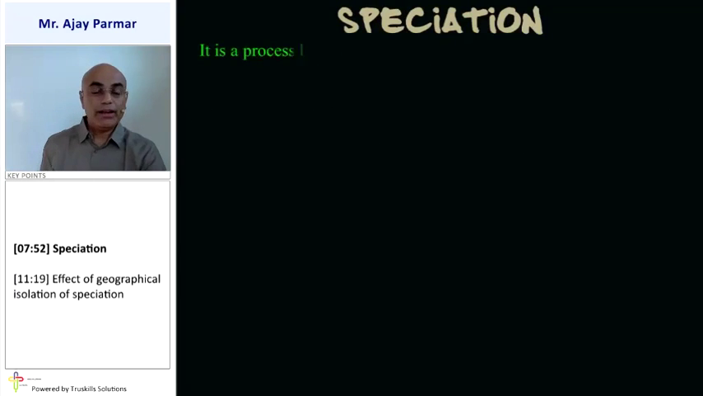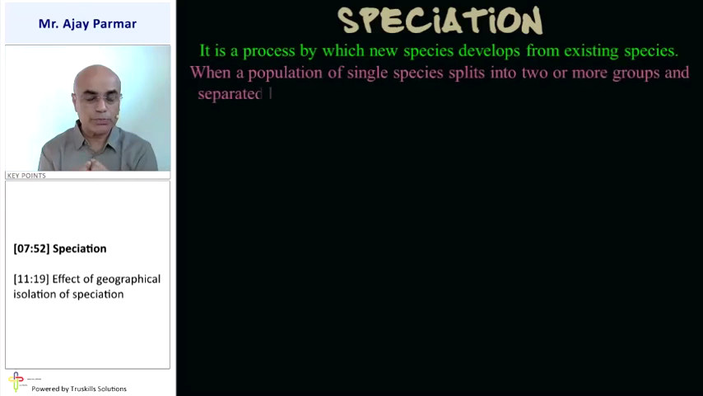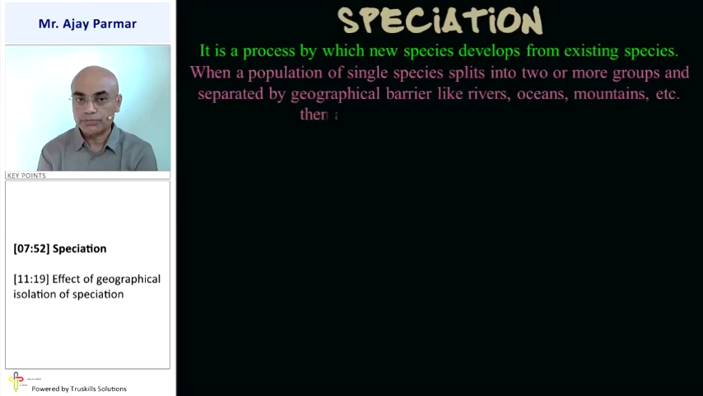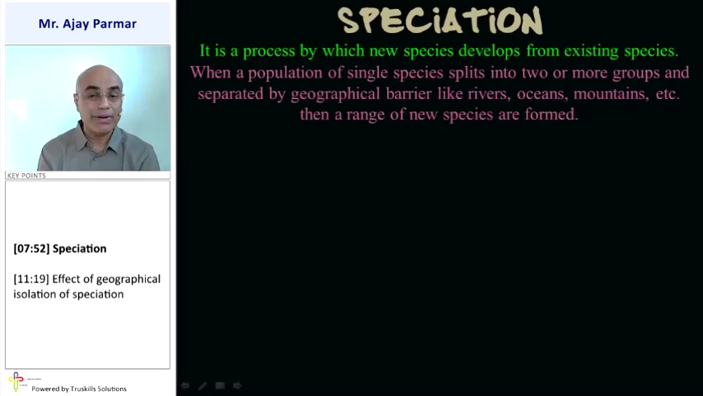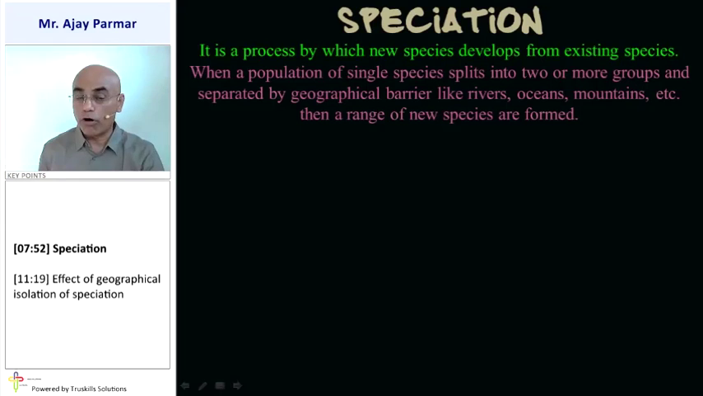Speciation. In fact, it is the process by which new species develop from existing species. That phenomenon is known as speciation. When a population of a single species splits into two or more groups, which may be separated by geographical barriers, like rivers, or the two different ends of the oceans, or two different sides of a mountain, with one side receiving more rain and the other side receiving less rain, then a whole new range of new species is formed. That phenomenon is known as speciation.